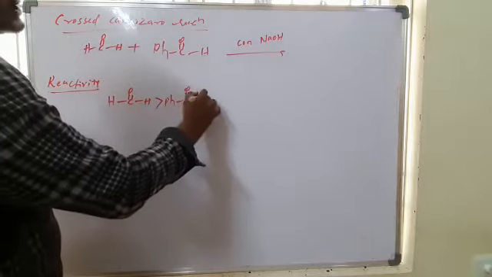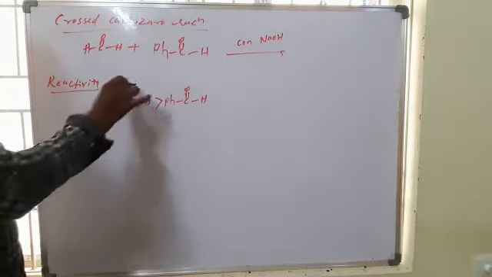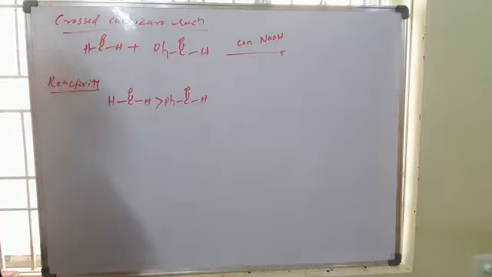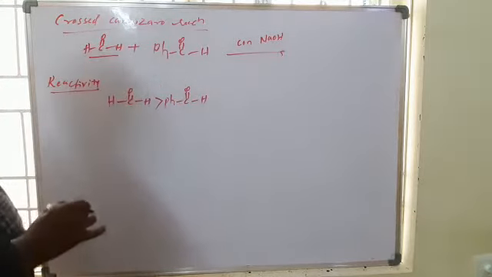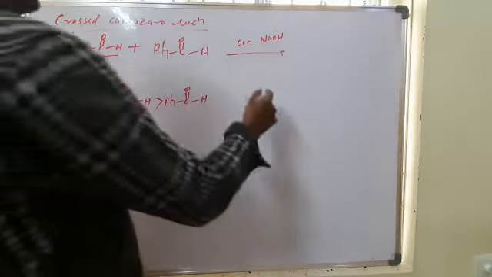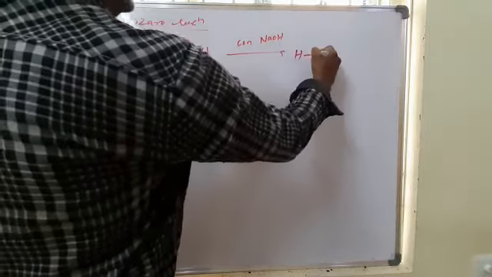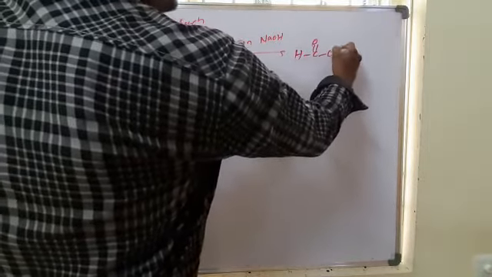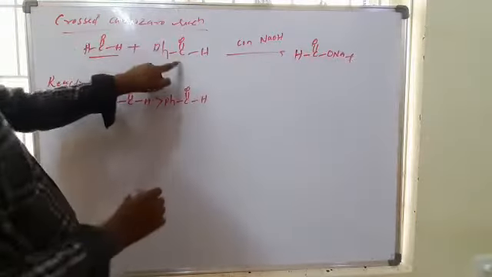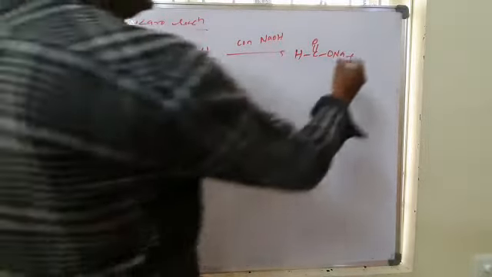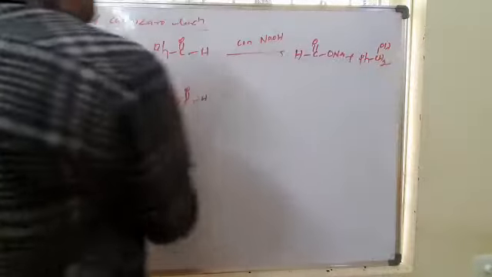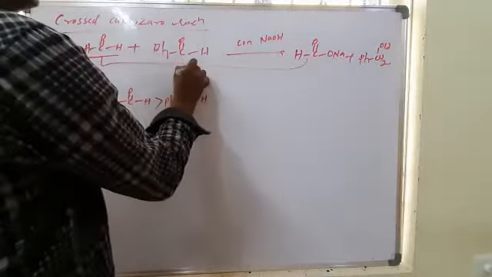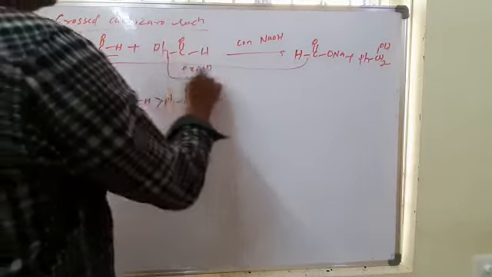The more reactive one always undergoes oxidation and the other always undergoes reduction. So formaldehyde undergoes oxidation, meaning we get the salt of the acid, and the less reactive one undergoes reduction and gives alcohol, benzyl alcohol. So this is the major product.